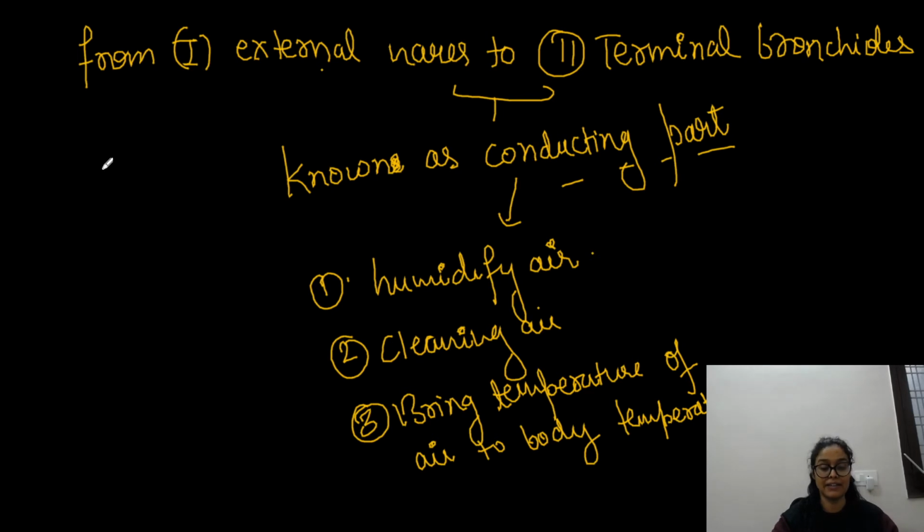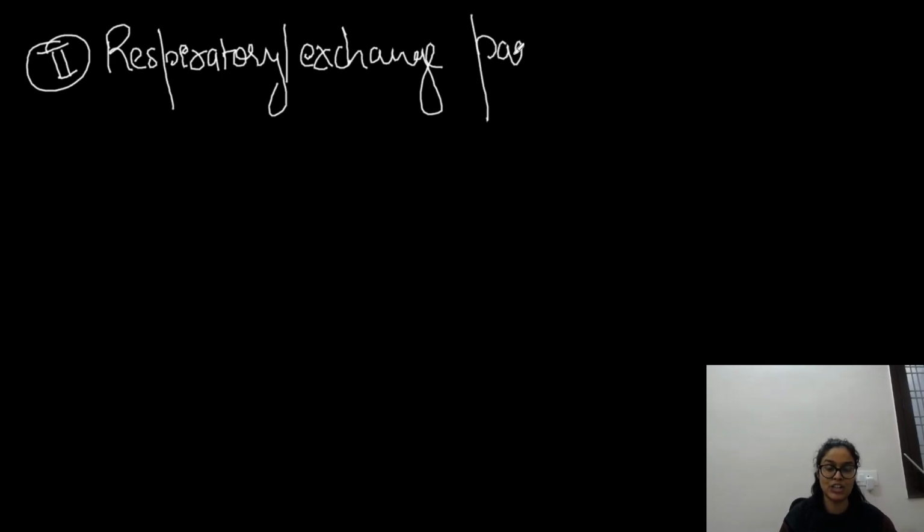So one is the conducting part. One part of the respiratory passage is the conducting part, and the second part I have told you is the respiratory part. So here, actually, the exchange of gases would happen. It involves an exchange of gases. So this is the exchange part.